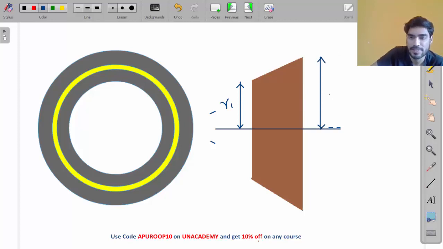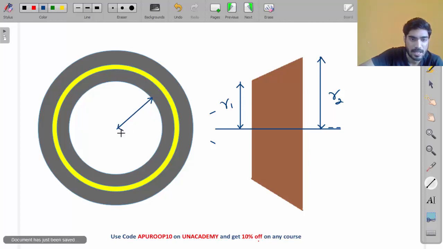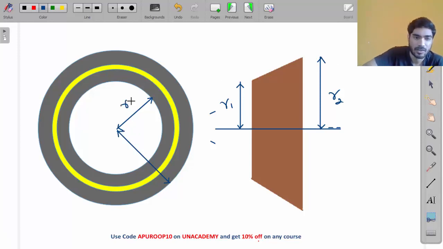Okay, so we have seen this in the case of the cone clutch and the plate clutch also. This distance is R1, and this distance is R2. These are the dimensions. Now, this angle is the angle of inclination, known as the semi-cone angle alpha.